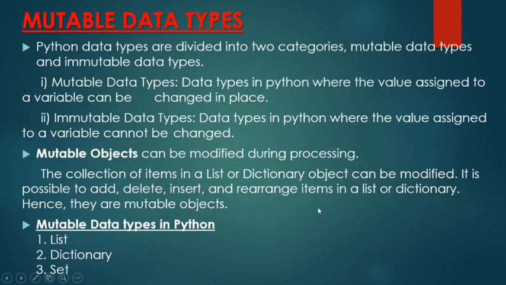The collection of items in a list or dictionary object can be modified. It is possible to add, delete, insert and rearrange items in a list or dictionary. Hence, they are mutable objects. So we will discuss list and dictionary under mutable data types in Python.